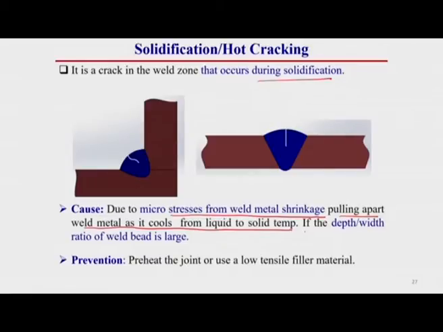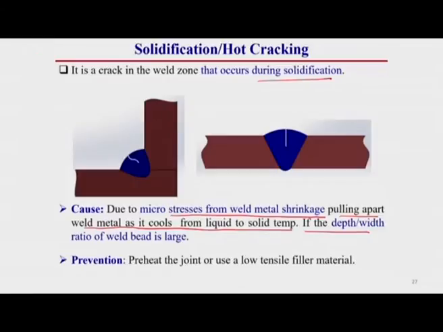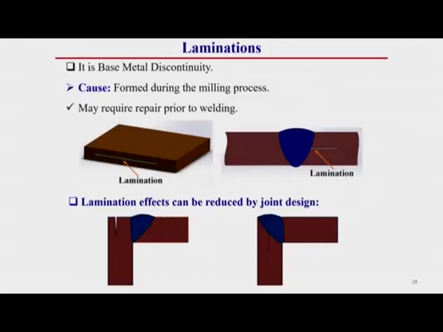The main reason for this crack is base metal composition, which I have already discussed in submerged arc welding. Apart from this, if the depth to width ratio of the weld bead is high, then there is a higher chance of this solidification crack. How can we prevent this? Just preheat the joint or use a low tensile filler material or a more ductile filler material.